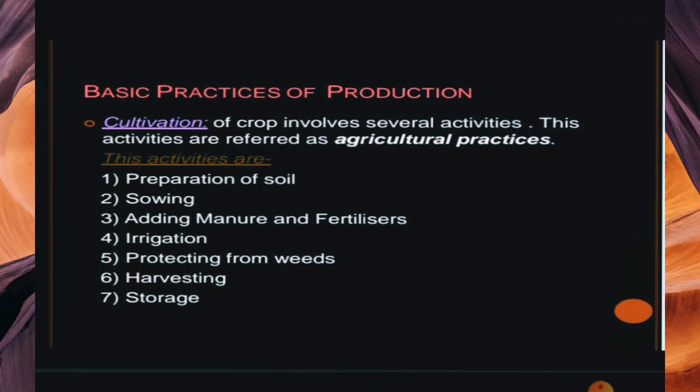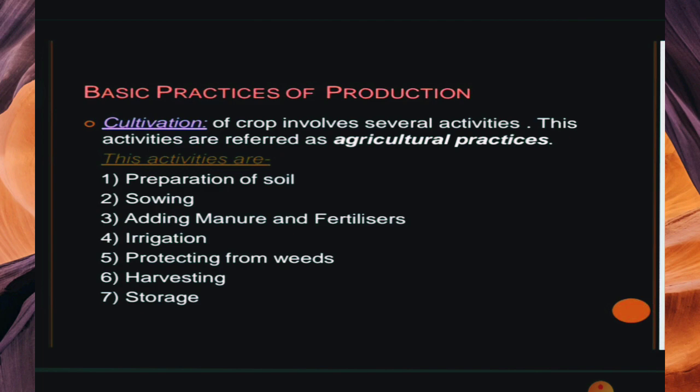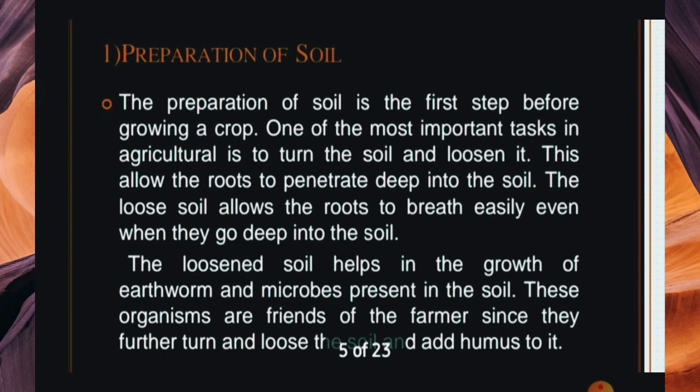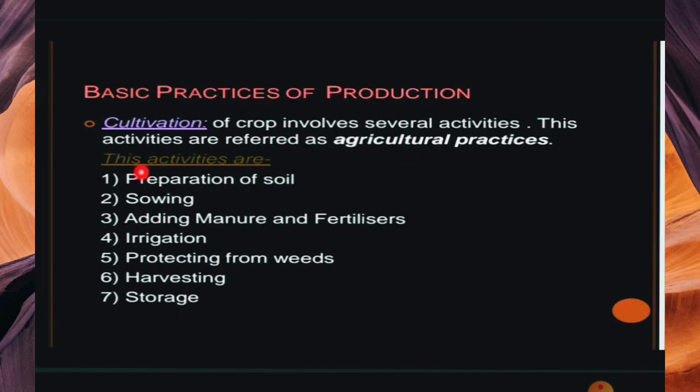Next is the basic practices of production, meaning the full process starting from planting a seed to harvesting and storage. Cultivation of a crop involves several activities, and these activities are referred to as agricultural practices.